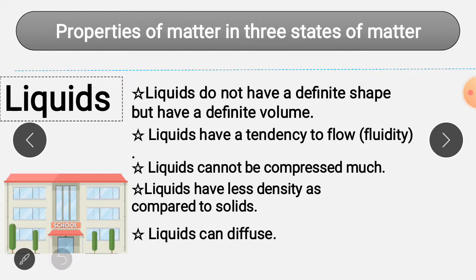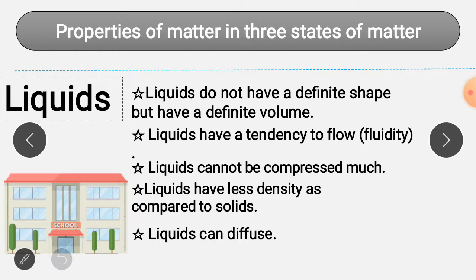Now how is it having a definite volume? Let's see this. Liquids do not have a definite shape, but they take up a definite amount of space in a container. This means that they have a definite volume. अगर इसको आपको briefly जानना है, then what you can do? For this you can perform one activity.